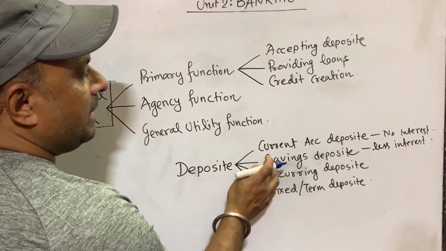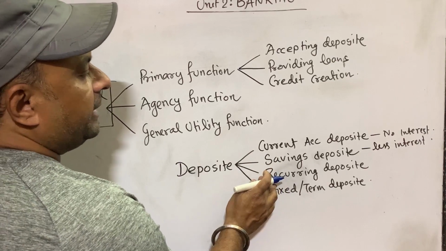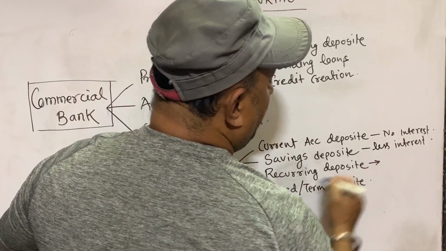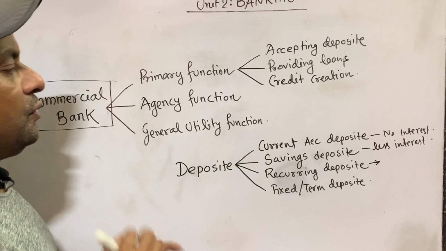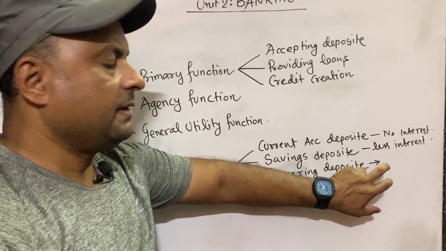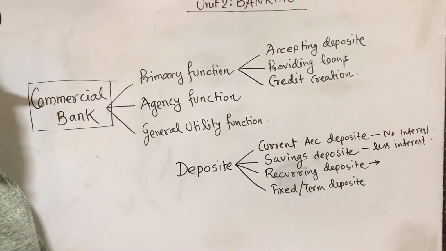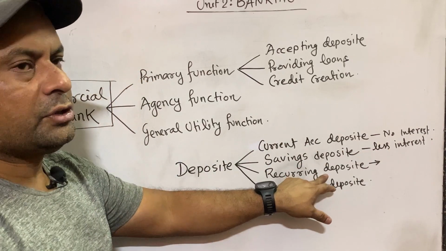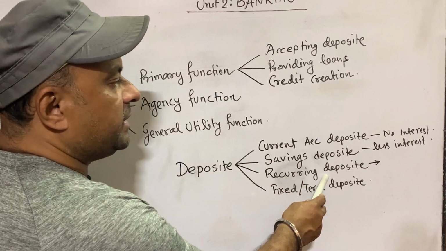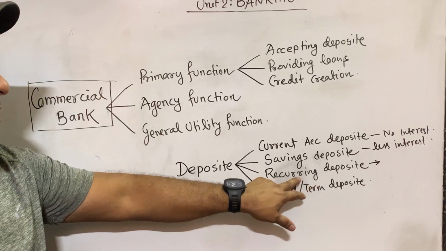Recurring deposit is what? Recurring deposit is a combination of savings and fixed deposit. Here we have to deposit a certain fixed amount of money every month for a certain period of time, and after completion of the period we can withdraw the money. So there is huge restriction in withdrawals. Withdrawal is possible only after the maturity period.